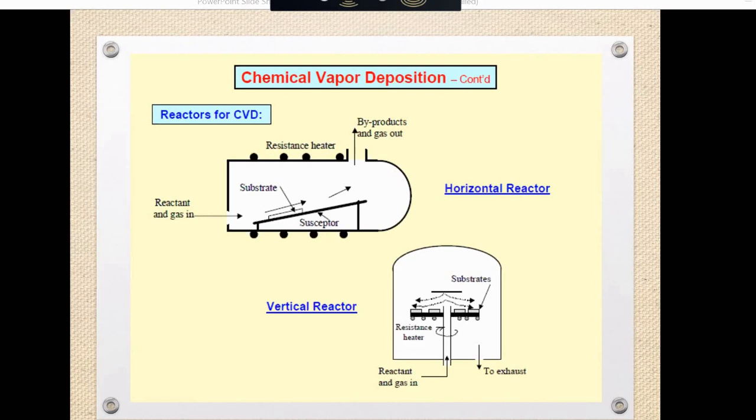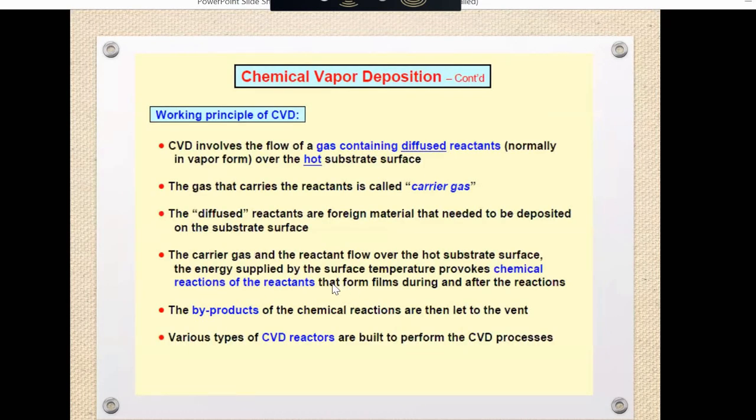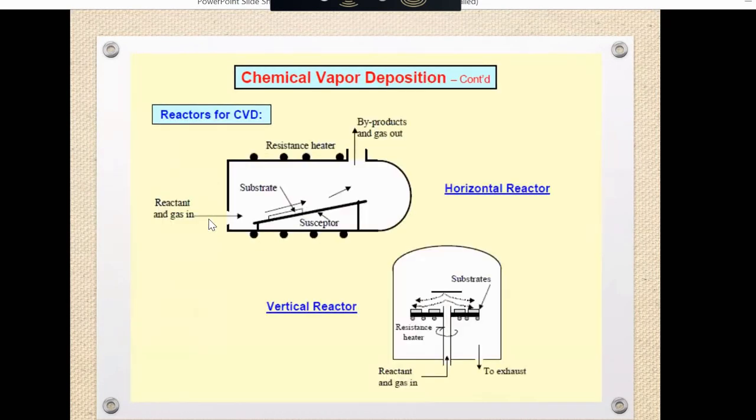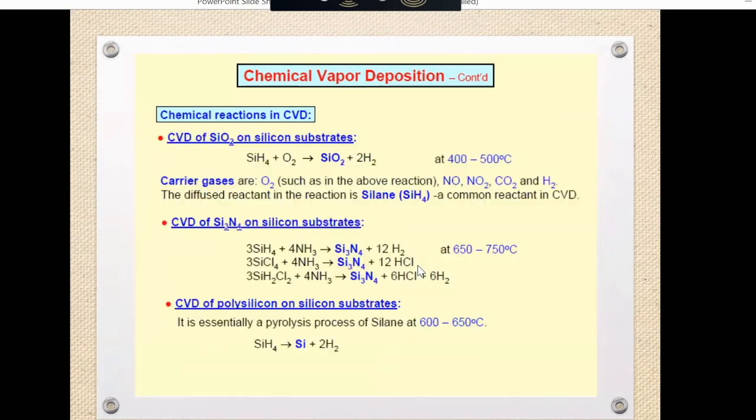So there are different types of thin film we can discuss. This is a type of reactor, maybe a horizontal type of reactor, maybe a vertical type of reactor. There are different types of reactor. Basically there are three types of CVD films by chemical reaction: silicon oxide, silicon nitride, and polysilicon.